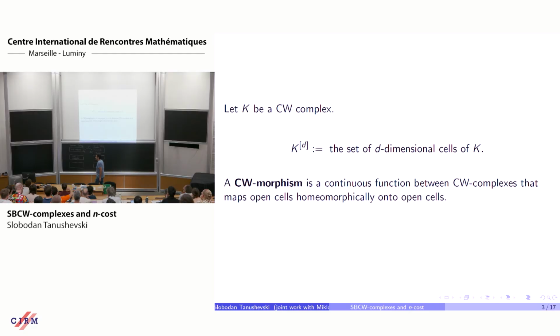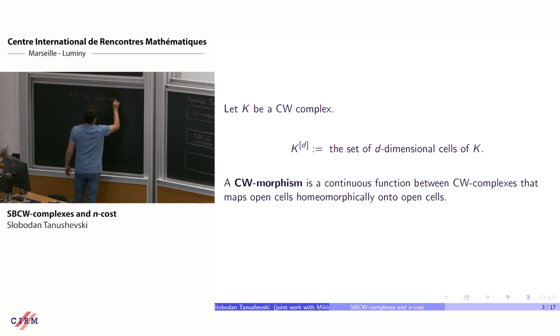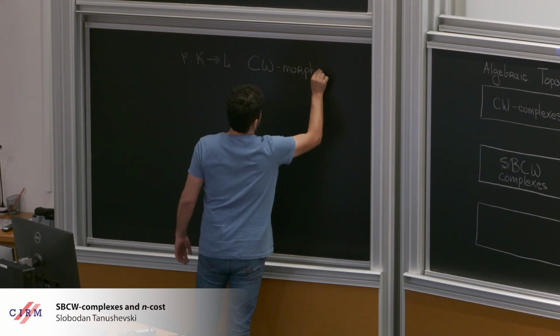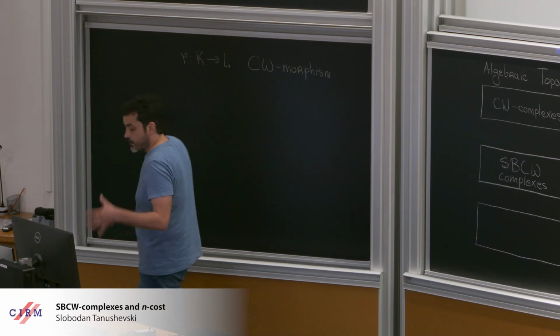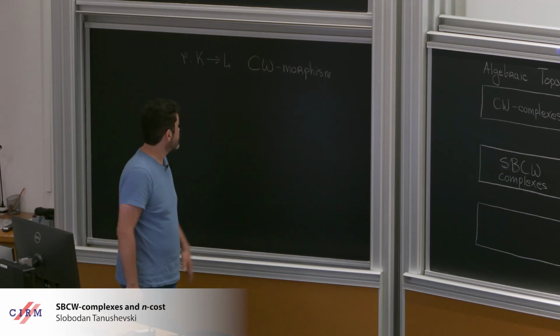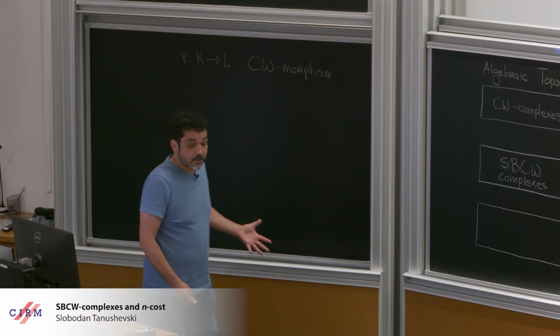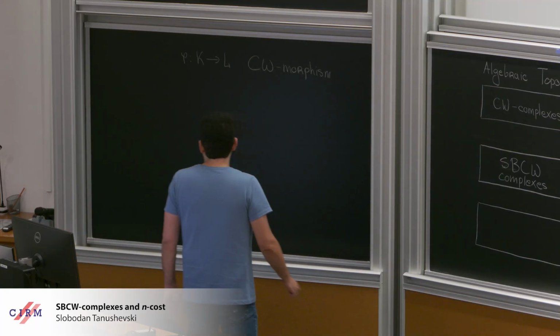Maybe I write here. So if phi is a CW morphism, it maps open cells homeomorphically onto open cells. So it maps closed cells onto closed cells.